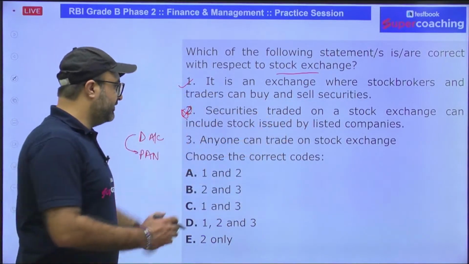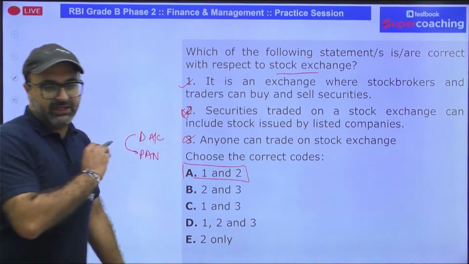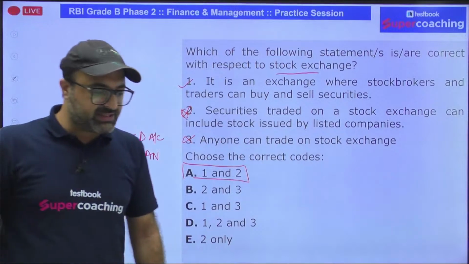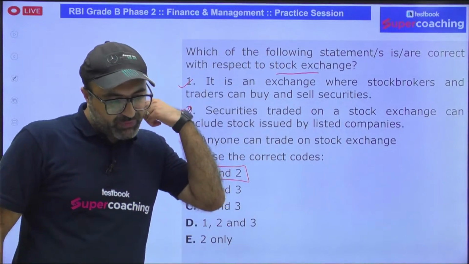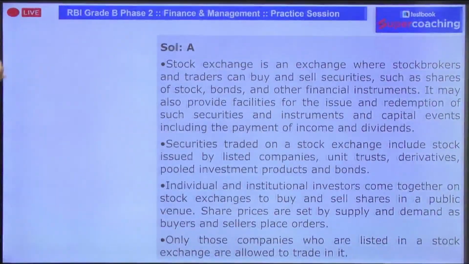So anyone or everyone will be a wrong statement over here. The rest two statements are correct. So 1 and 2 is going to be the correct answer for this particular question. Got it, guys? Clear? Moving on to the next one. What does the next question say?